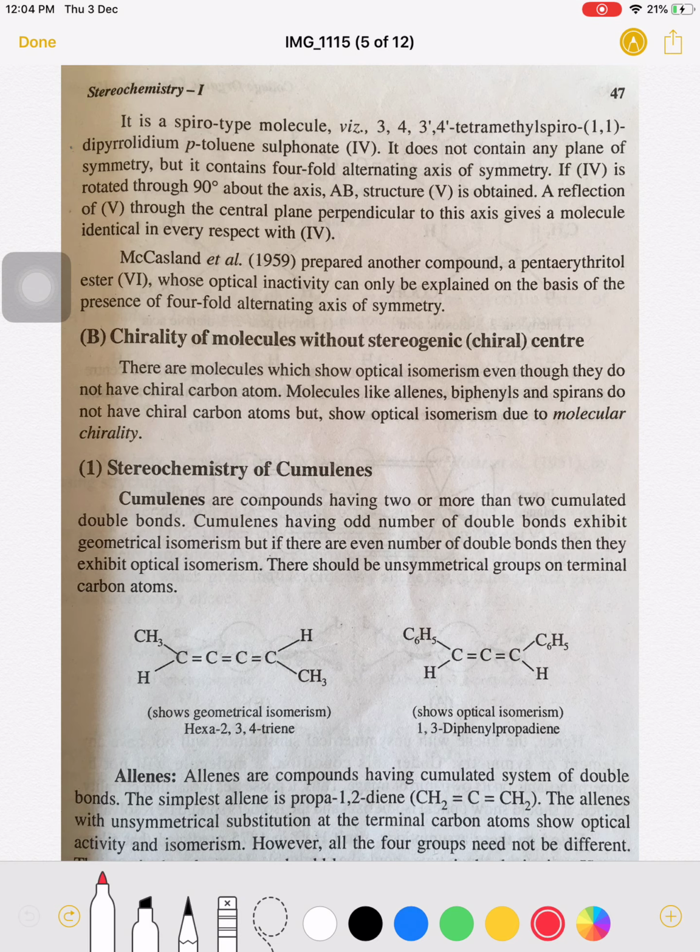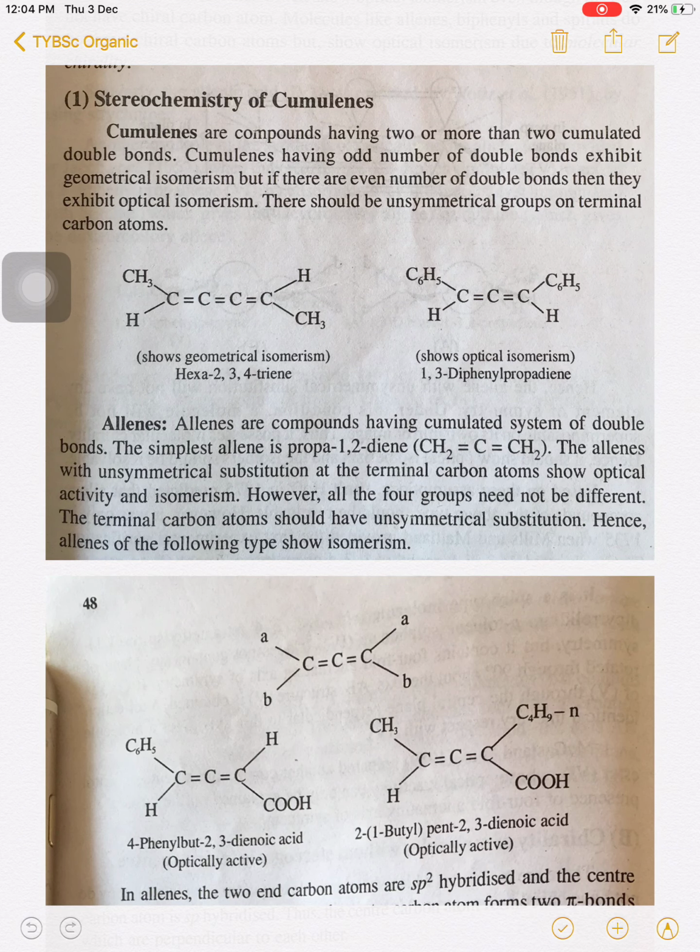Now see this example here. Allenes. Allenes are compounds having a cumulated system of double bonds, means successive double bonds are there. The simplest allene is propane-1,2-diene, that is 1,2-propadiene. Here 1, 2, 3 carbons are there and 2 double bonds are successive. So this is the simplest molecule of this cumulene type, which is known as an allene. Allenes with asymmetric substitution at the terminal carbon atoms show optical activity and isomerism.